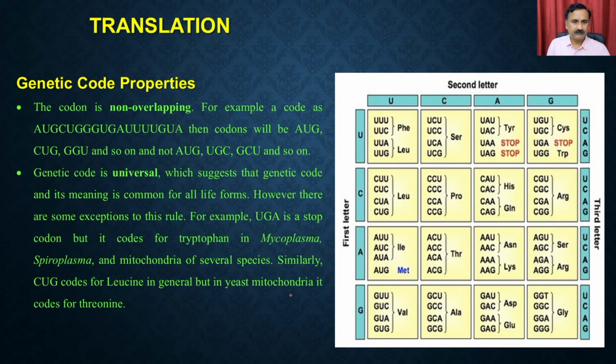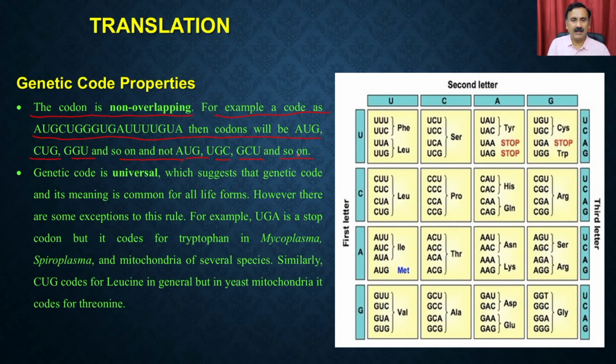So the codon is non-overlapping. For example, for a code like AUG CUC GUG, the codons will be AUG, CUC, GUG and so on, and not like AUG, UGC, CCU and so on.